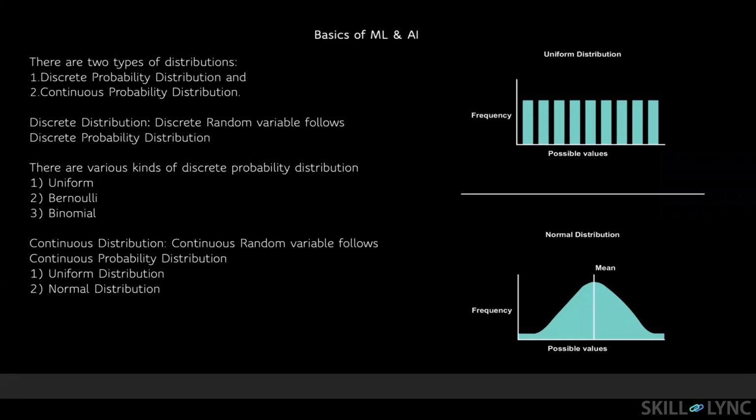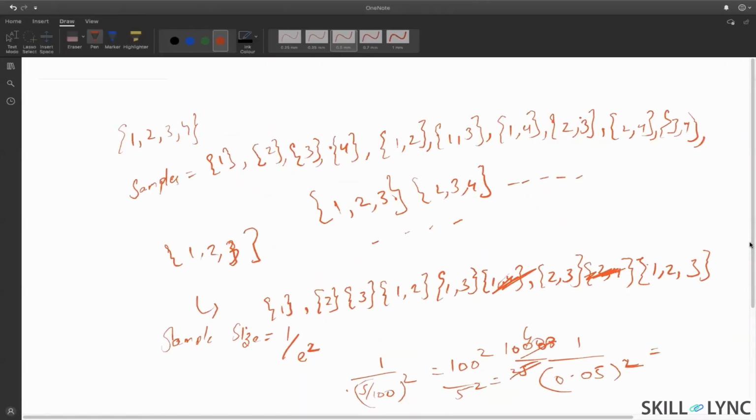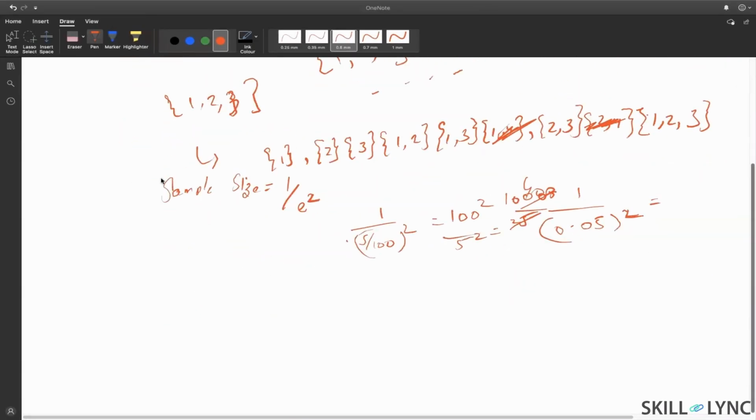Now, discrete probability distribution and continuous probability distribution. For example, say tossing a coin, right? Will the distribution we get from tossing a single coin be a discrete probability distribution or continuous? Discrete, right? It's simple, no? Because either we can get heads or tails.